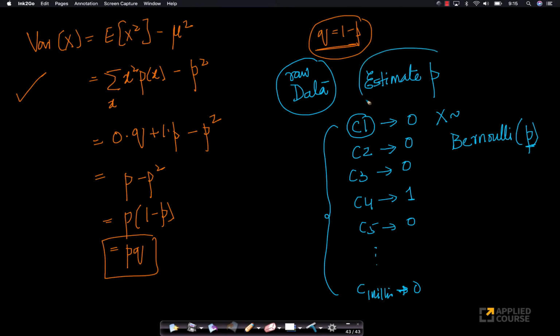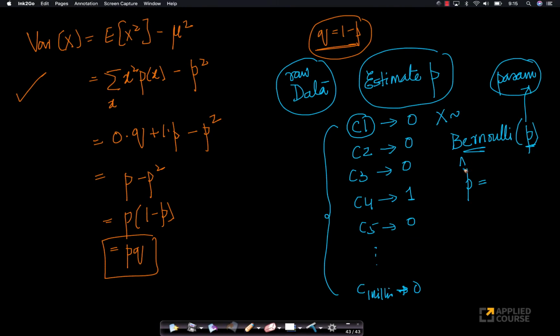Or what should be the appropriate value of P? So my estimate of P, which is often written as P hat. Because P is a parameter, right? Look at this. P is a parameter. I know it because it has only 2 outcomes. I know that it is Bernoulli distributed. Very easy to know that. Next, I have to estimate the parameter of the distribution so that I can make some interesting conclusions